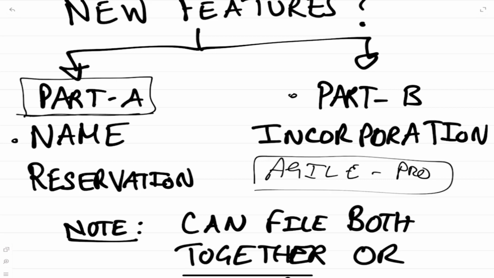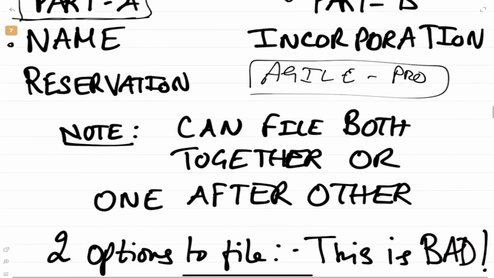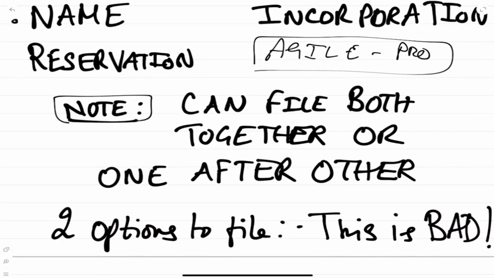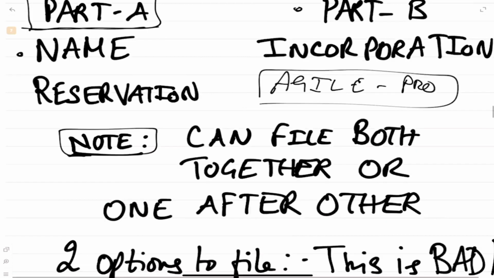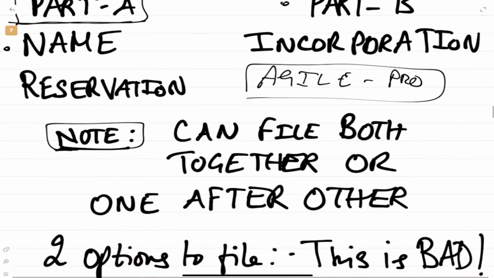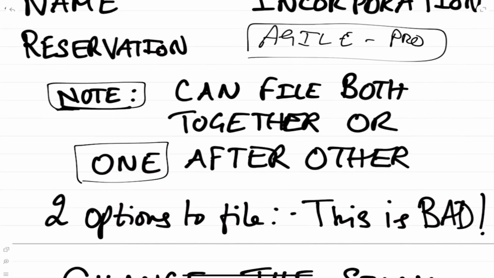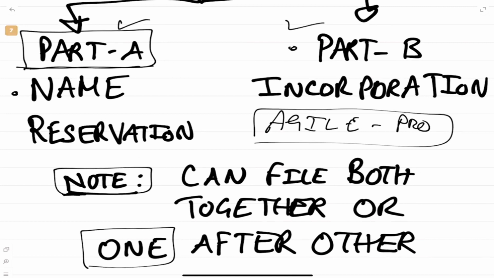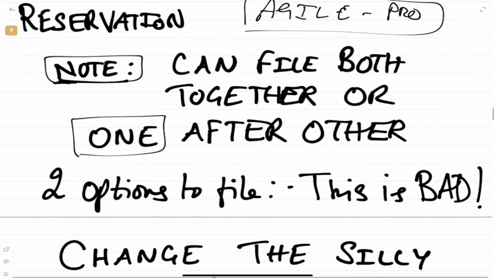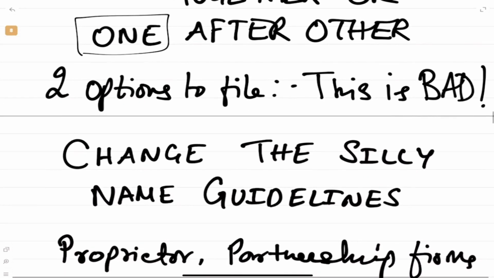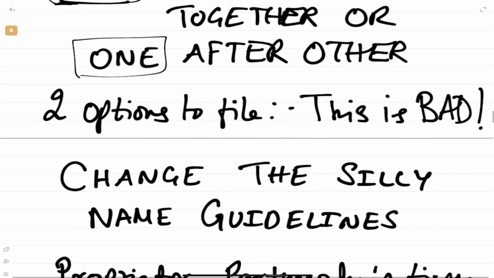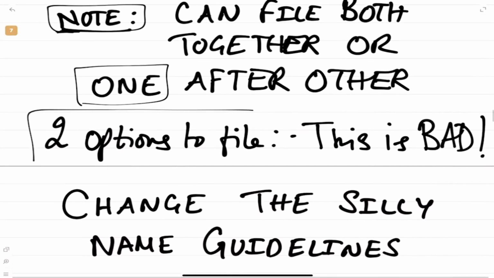I'll tell you. So what can we do in the Spice Plus? Please note, write this in exam also. You can file both of them together, that is part A and part B. You can file together, or you can file one after the other. So what is the advantage of one after the other? You can apply the name, then you can get the name approval letter, correct? Then you can go for part B. That is a better option I will suggest, because if you don't get the name, then you will be stuck with nowhere. You will be in a big soup. So two options are there to file.